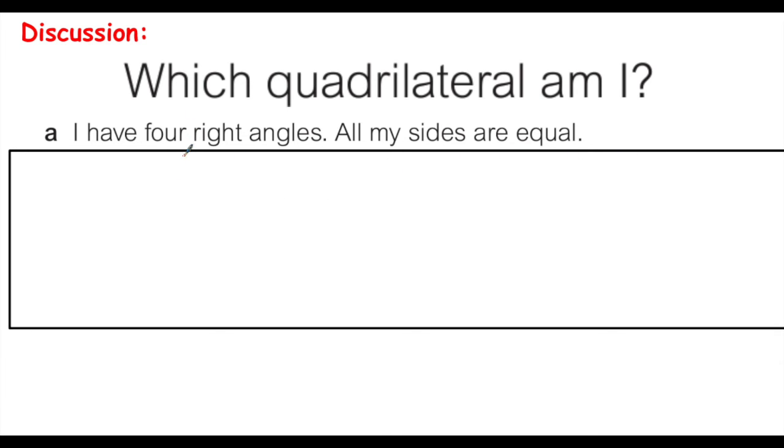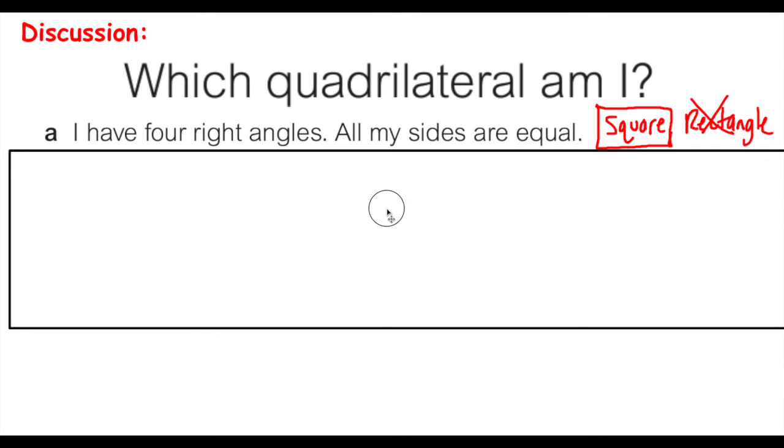So right now, just from reading that sentence, I'm thinking this could be a square or it could be a rectangle, since I know those both have right angles. All my sides are equal. Well, I know that a rectangle has opposite sides equal, but not all the same. So therefore, this quadrilateral is a square.